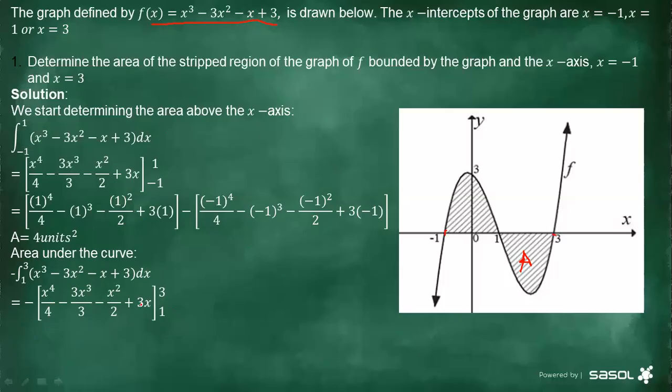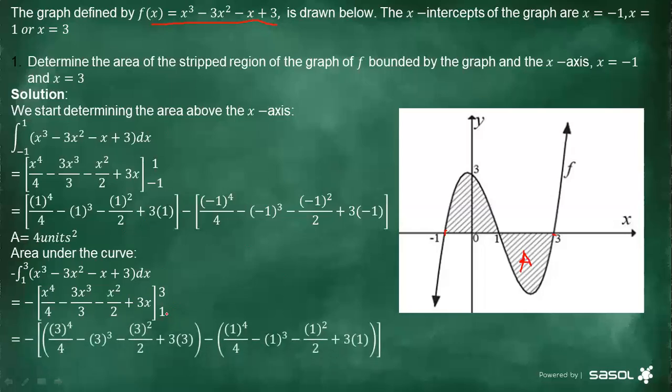So this is the answer that we got here. Now you just have to put in your upper limit and lower limit: you substitute your upper limit first, and then the lower limit after. Then from there you say the area is 4 units squared.